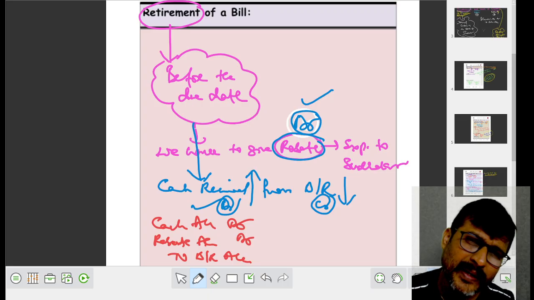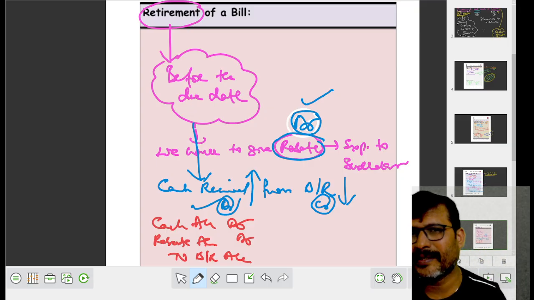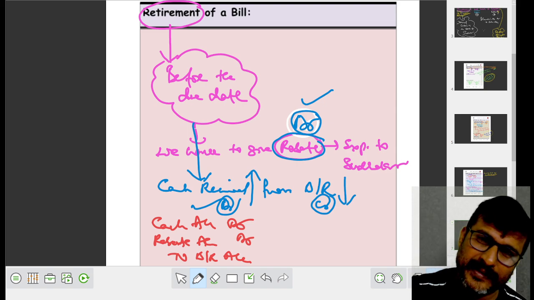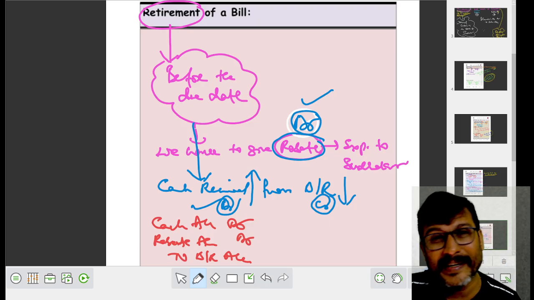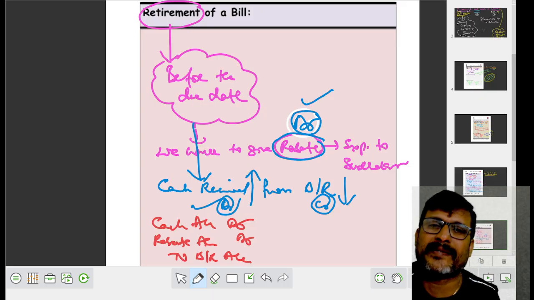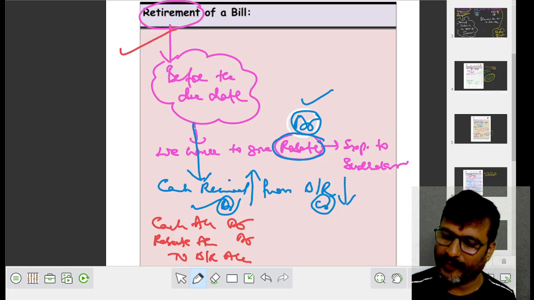Then rebate is what? Expenses to drawer, means Sudhakar. In such case, cash increases, debit; rebate expenses, debit; bills receivable decreased, credit. Because here Bharati has met the bill, so bills receivable is to be credited. I hope you got the retirement of a bill, right?